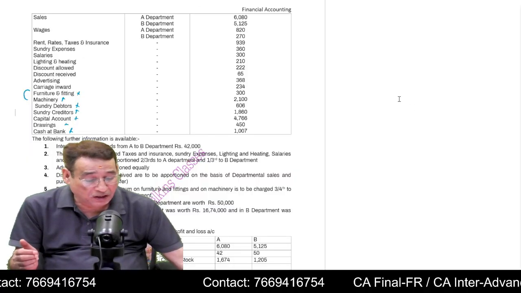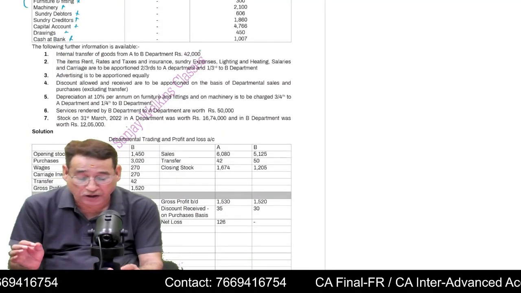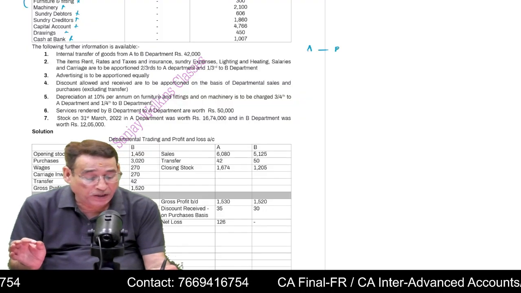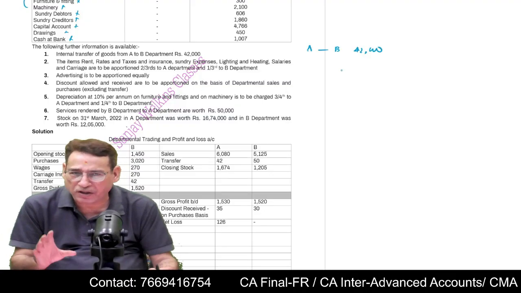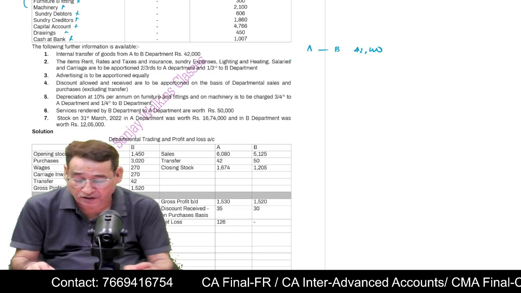Now, further in this particular question, as you know, it is given that the internal transfer of goods from A to B is 42,000. That means this time A has given to B some goods worth rupees 42,000. Only this much information is given. It is not going to pose us any problem. Is it clear to you or not?